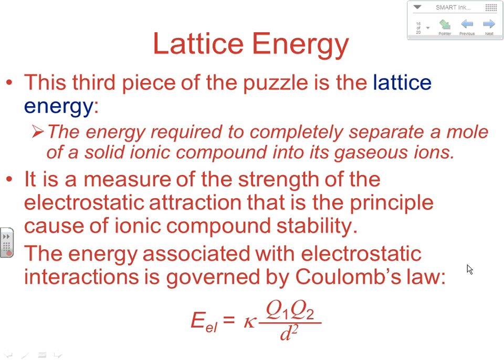The energy associated with electrostatic attractions is governed by Coulomb's law. This is a law we've looked at in several different chapters. This is a core idea we mentioned last chapter when we talked about how the farther you get away from the nucleus, the weaker your attractions; distance kills attractive force. That's Coulomb's law. Distance is on the bottom and it's a squared relationship. That's why distance has such a huge effect on electrostatic attractions.